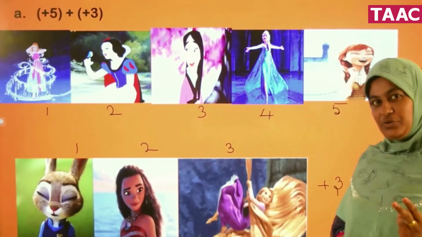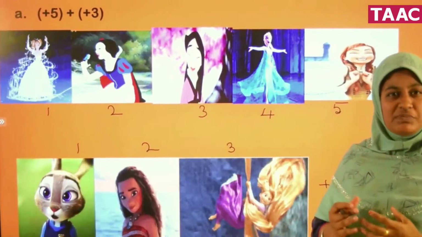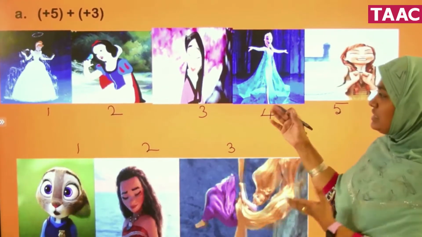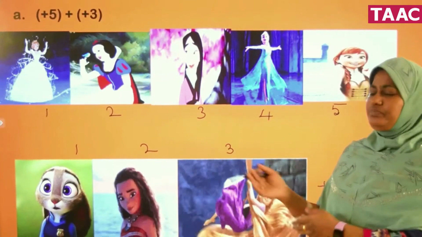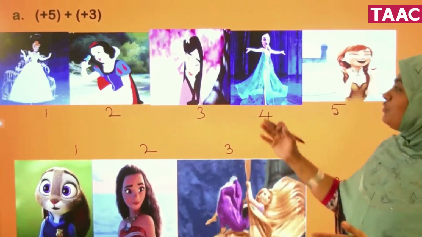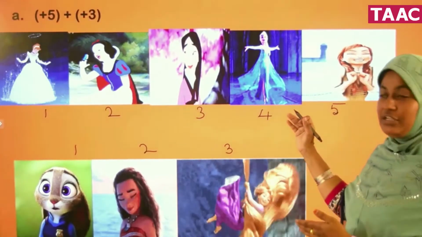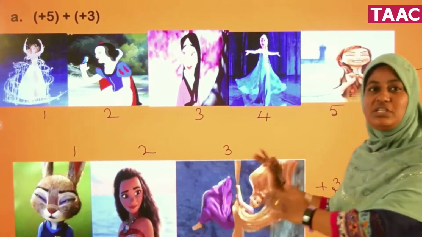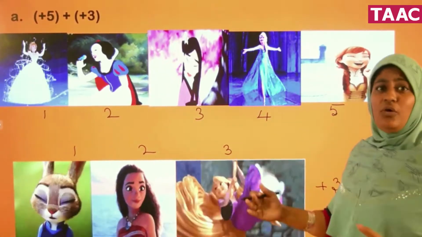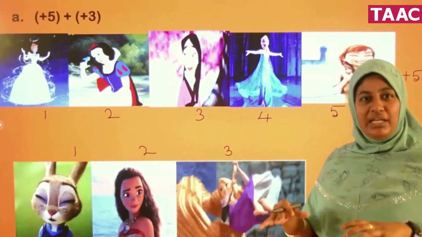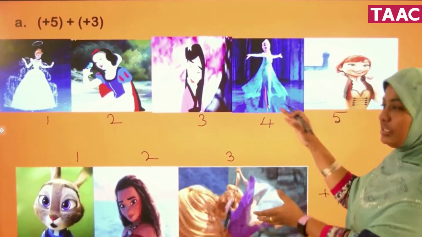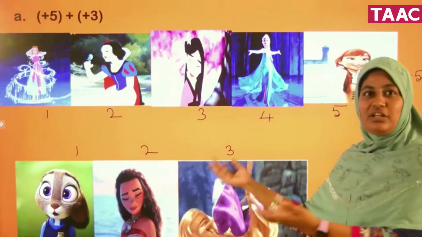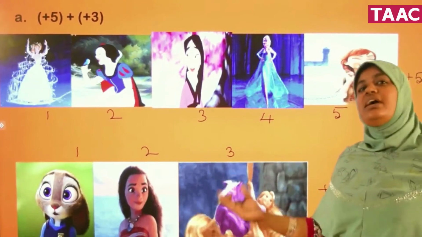Now, remember the second rule. What is the second rule? When two heroes meet or many heroes meet, they will not fight. Now, think of this as a battlefield where they are going to fight. 5 heroines come to the battlefield from above, and 3 heroines come to this battlefield from below. They came with the mind of fighting, but when they see each other, they are very excited, because all those present here are heroines. So, they are not going to fight.